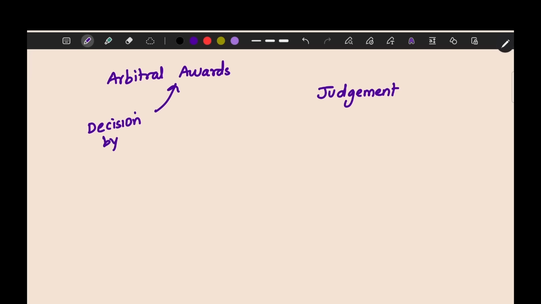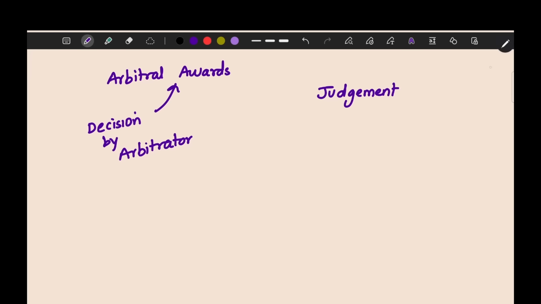First, we can see what is an arbitral award. In court, when you go to the court to solve a dispute, the court will make a decision and give it, and it will be called judgment. Like that, in arbitration, the arbitrator is equivalent to a judge and he will make a decision, and that decision is called as an arbitral award. Decision by the arbitrator is called as an arbitral award. In court we call it judgment, and in arbitration we call it arbitral award. This is the difference between judgment and arbitral award. Now you know what is an arbitral award, which is nothing but a decision by the arbitrator.